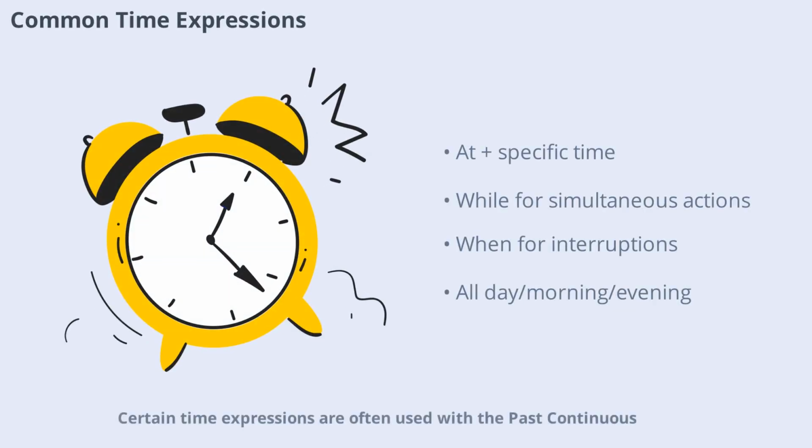Certain time expressions are often used with the past continuous. These include "at" plus a specific time, like "I was sleeping at 10 p.m." The word "while" is used to connect simultaneous actions, as in "she was reading while he was cooking." "When" is used to show an interruption, for example, "I was walking when it started raining." You'll also see phrases like all day, all morning, or all evening to emphasize the duration of the action. These expressions help clarify when the ongoing action was happening.